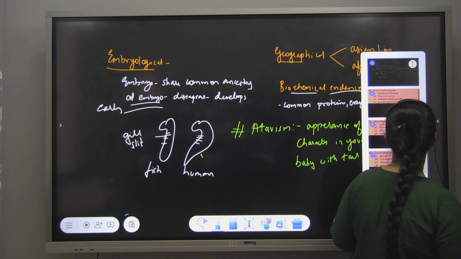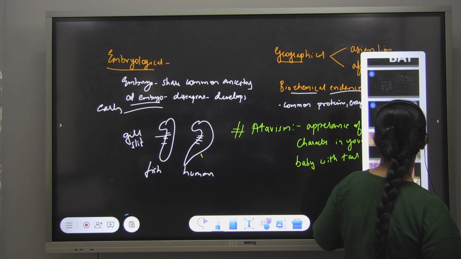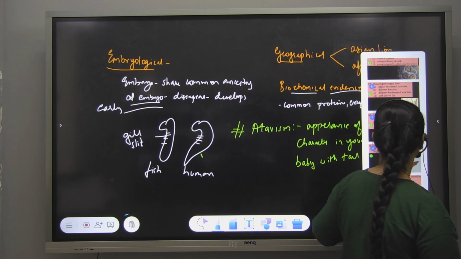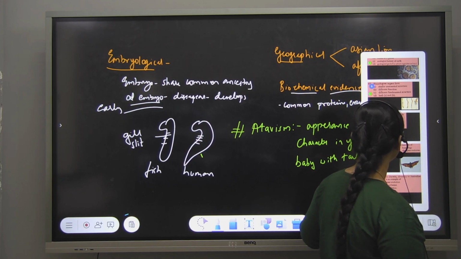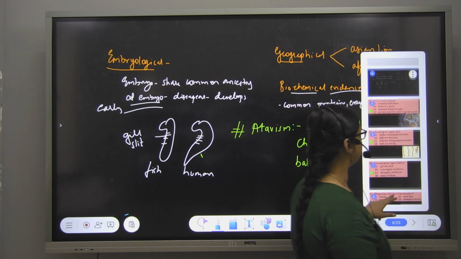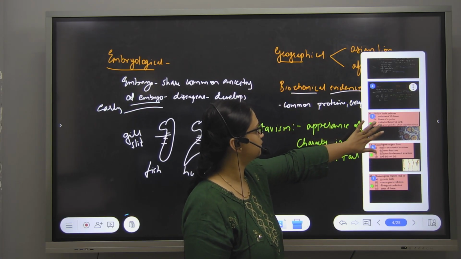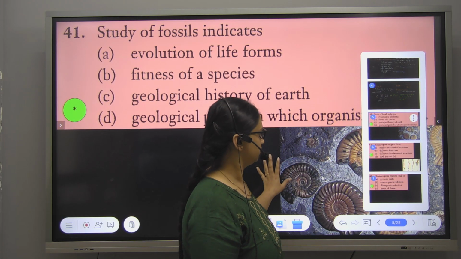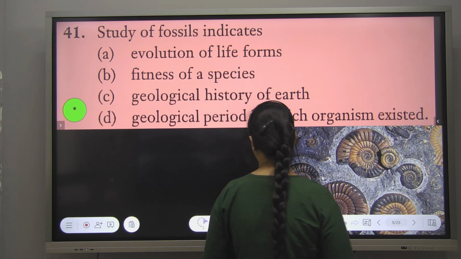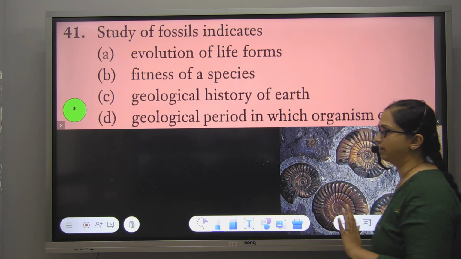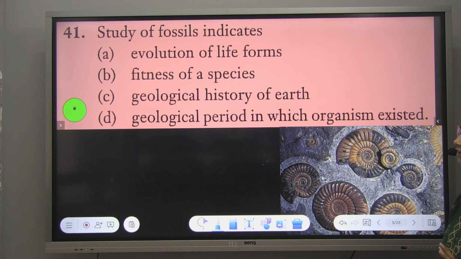Let me go with some questions. After that, there is adaptive radiation, correct? Yes, ma'am. Fine. Before that, we'll do questions and then we'll go to adaptive radiation. It is the same actually, but okay. Study of fossils indicates: option D, evolution of life forms, fitness of a species, geological history.